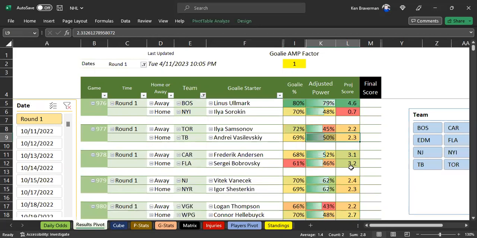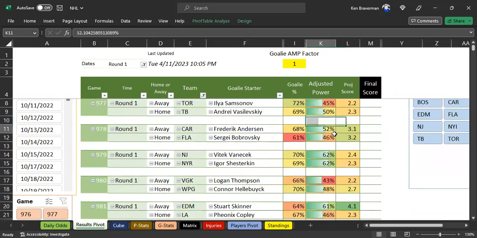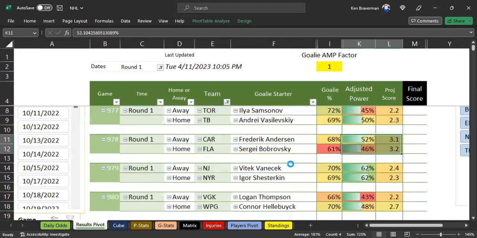All right, so barely Tampa Bay. It's saying this is barely Carolina, sort of, but Florida could outscore them. So there's two different ways of looking at this. One's a projected score, and one is an adjusted power rating. So very, very close when it disagrees with itself like that, and it doesn't really know which one's which.